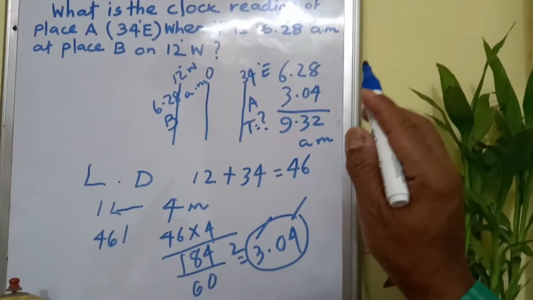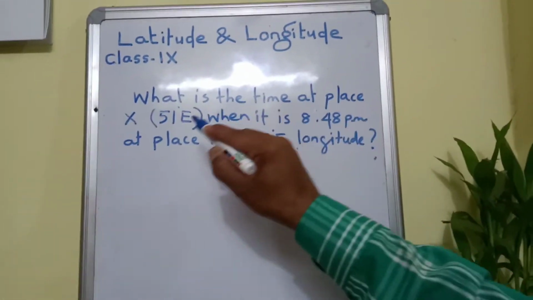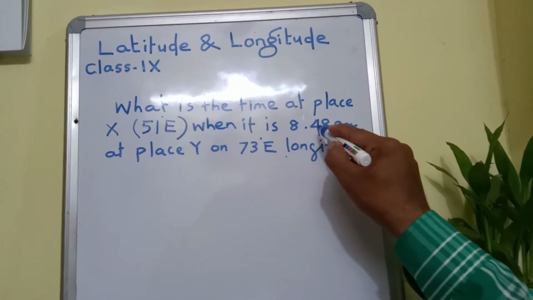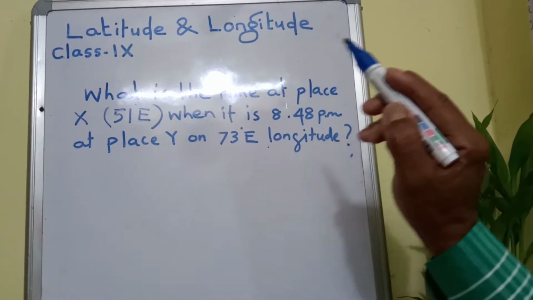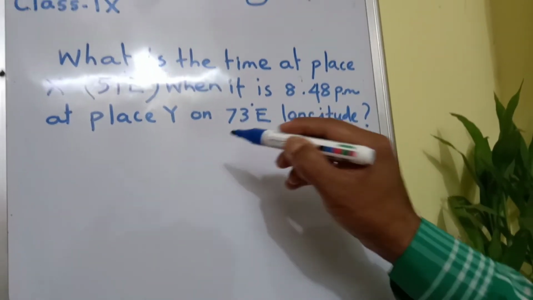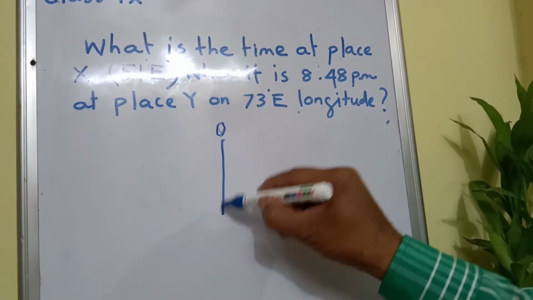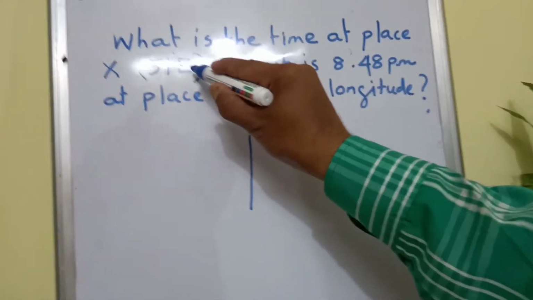Clear? Now children, come to the second problem. Look at this board. What is the time at place X, 51 degree east, when it is 8:48 pm at place Y on 73 degree east longitude? In its diagrammatic approach, you see, this is the prime meridian and place X is located in the eastern hemisphere, 51 degree east.